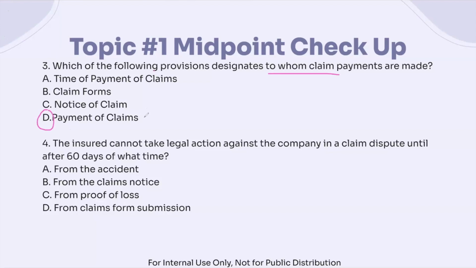And number four, if we look back at the summary chart, the insured cannot take legal action against the company in a claims dispute until 60 days after receiving that proof of loss. So yes, we want to go back and refer to that. We want to make sure we know about our dates as well, and from what time. So 15 days from when? 60 days from when? All right.